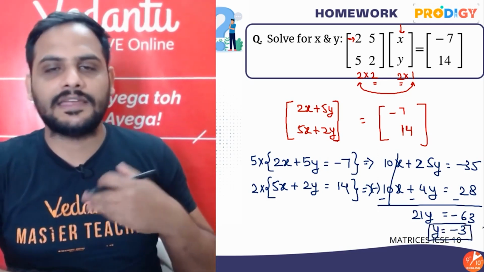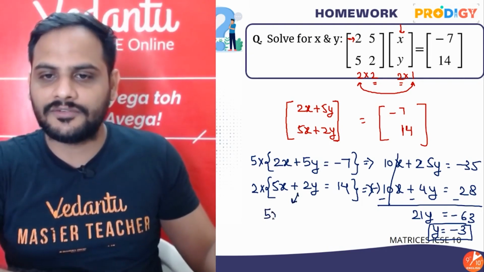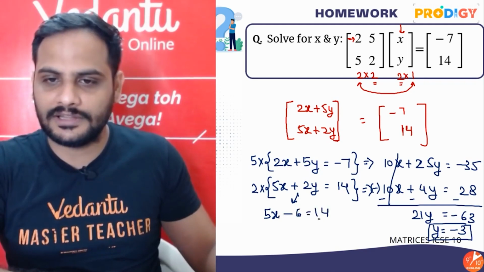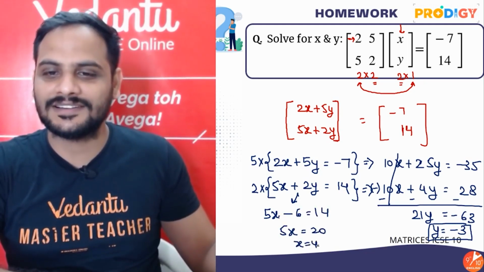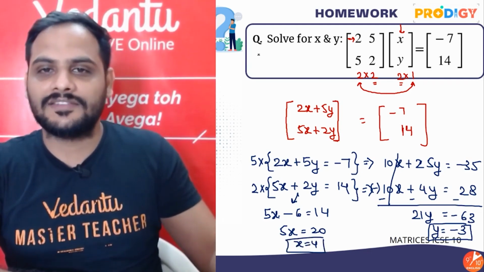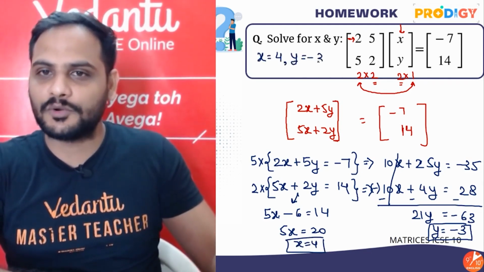Alright, put y equal to minus 3 in any of the equations, suppose in the second one. So 5x, 2 into minus 3 is minus 6, is equal to 14. So 5x is equal to 20, so x is equal to 4. Alright, so our answer is x is equal to 4 and y is equal to minus 3.